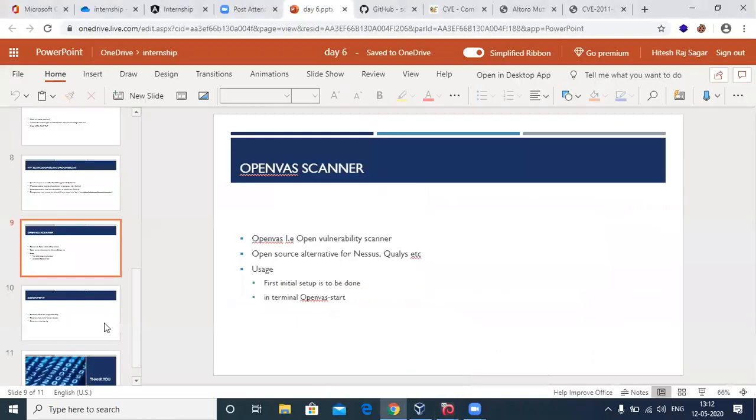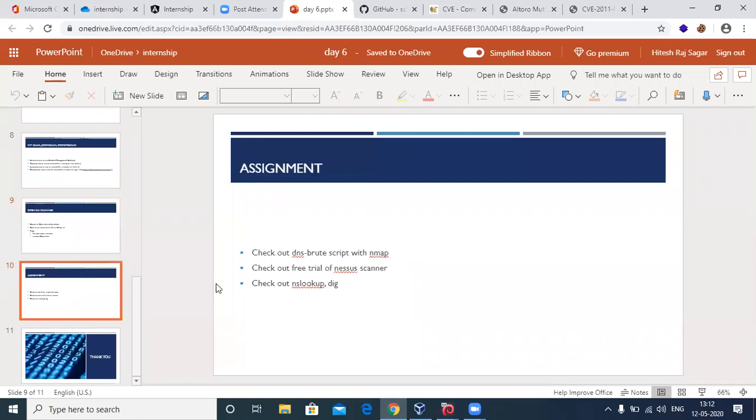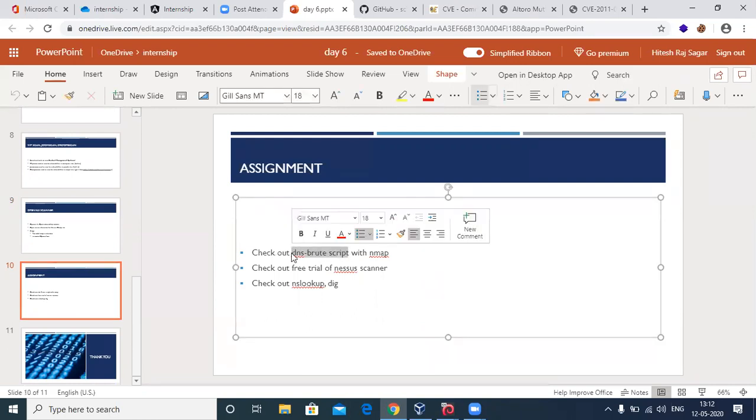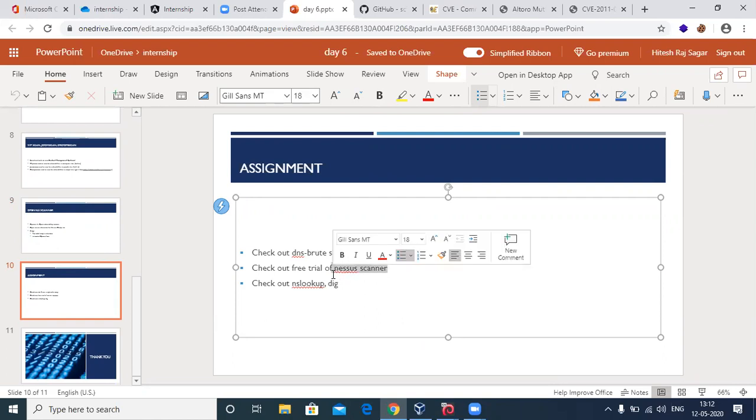So this will be the last thing about today, and let's get to the assignment part. You guys have to check out the DNS brute force script of Nmap, and try performing that on your zone transfer or different vulnerable websites that you have. Try to get a free trial of Nessus Scan. Nessus provides a limited free trial, so go ahead and try it out. Check that dashboard out, and see the different profiles. This is about DNS enumeration again. Check out nslookup and Dig. Dig is also a crazy tool. Go ahead and check it out.